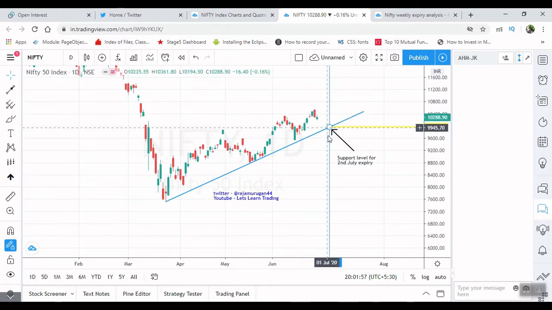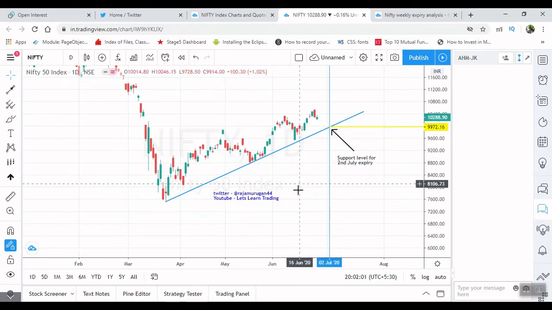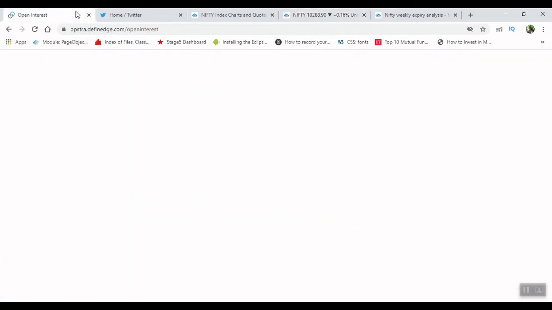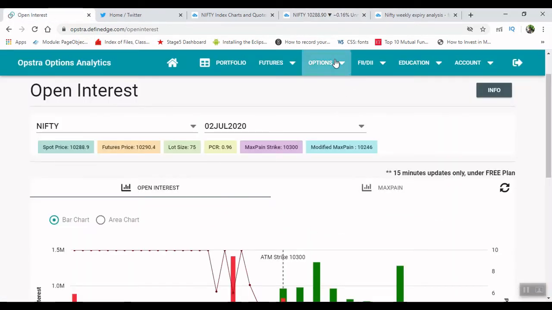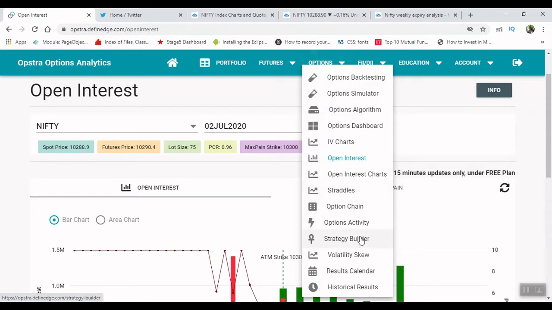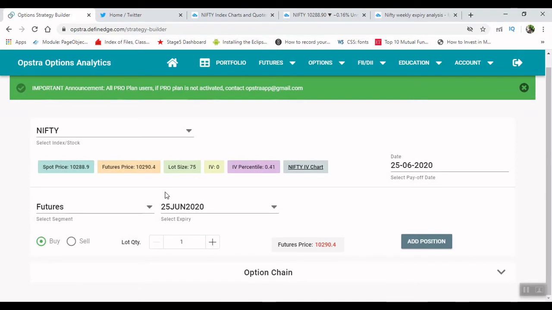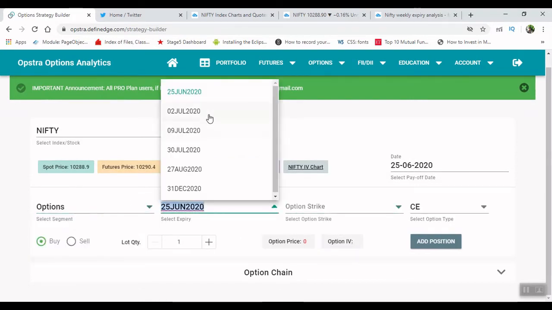So for this week we'll be taking the support of 9,972. Based on this support level we are going to do an option strategy. I'll go to the option strategy builder, choose the options, and also choose the 2nd July expiry.